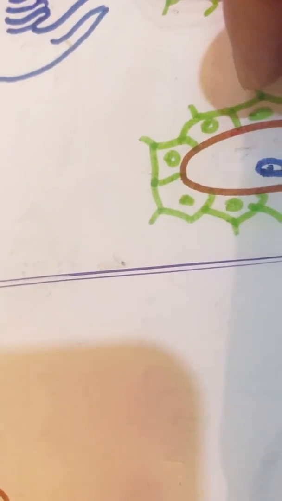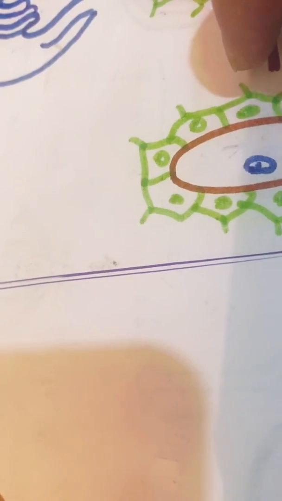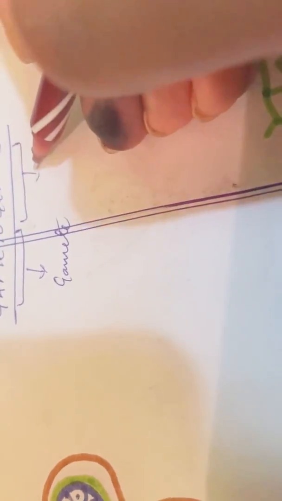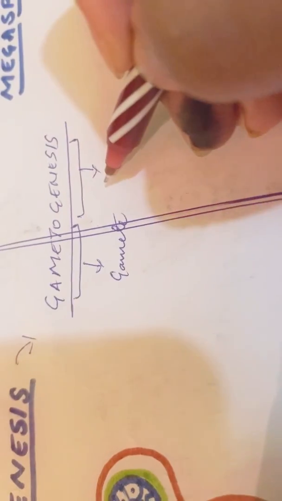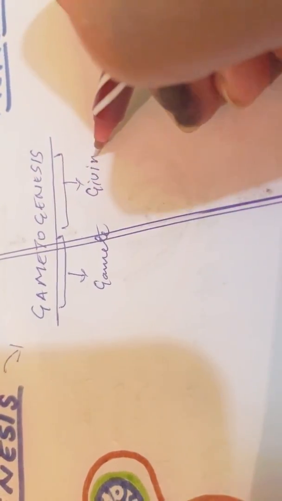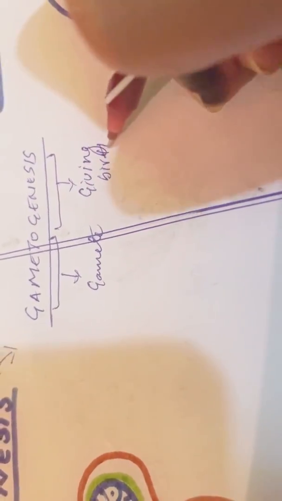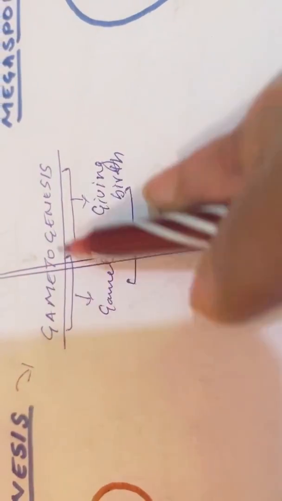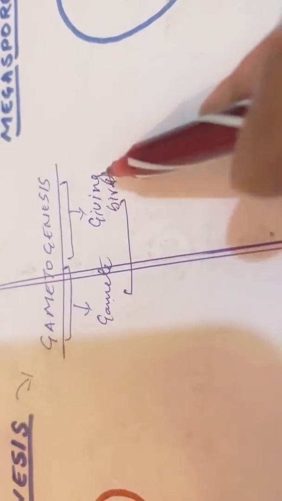If you see here, always remember in biology basically the words only depict the definition. So here gametogenesis means gamete and genesis means bringing on life or giving birth. So it clearly depicts that gametes are formed during this process. So what is gametogenesis? The process in which the gametes are formed.